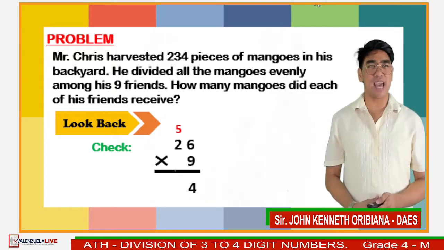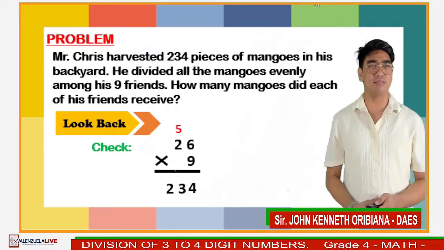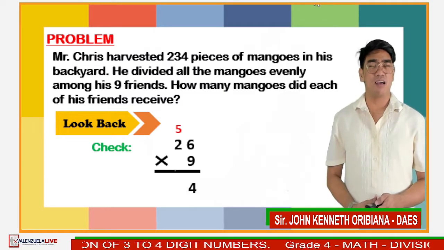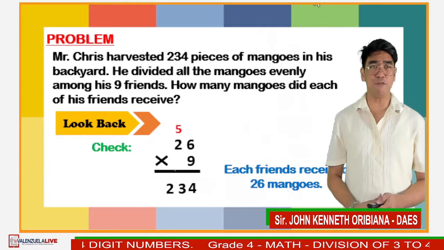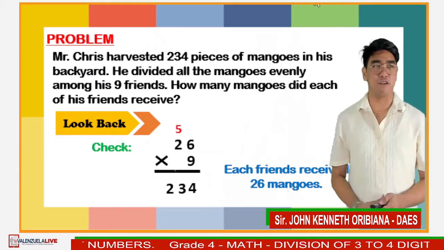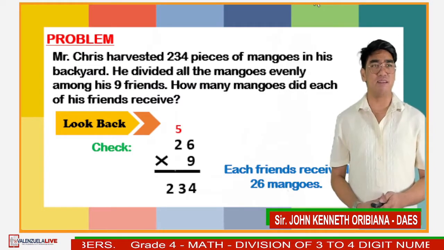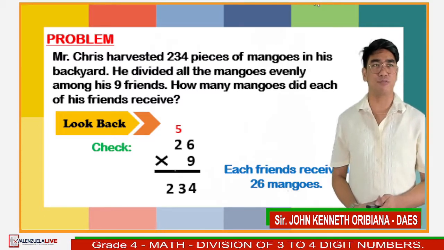Then multiply 9 by 2. The answer is 18 plus 5 is 23. So therefore, our answer is correct. Therefore, each friend received 26 mangoes.